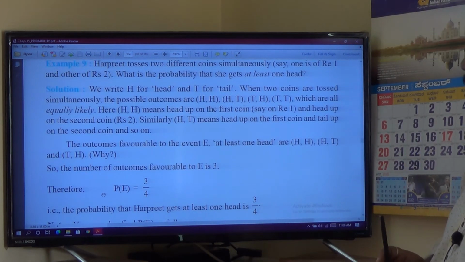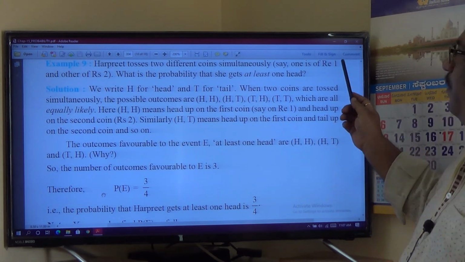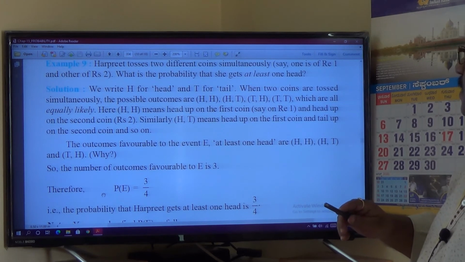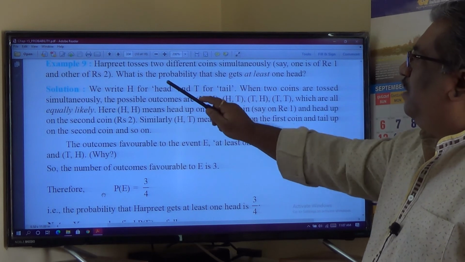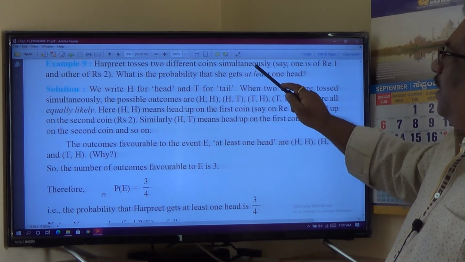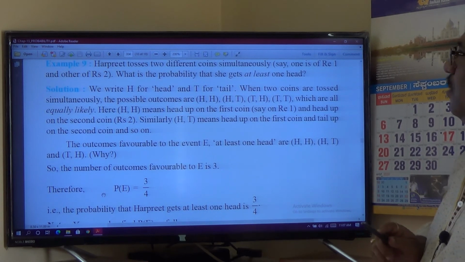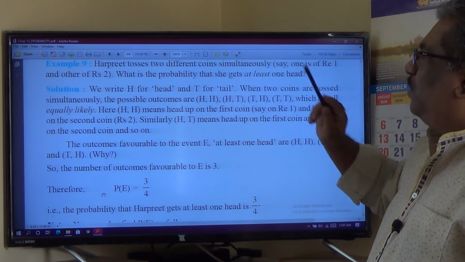Harpreet tosses 2 different coins simultaneously. Say one is rupee 1 and another is rupees 2. What is the probability she gets at least one head? See, 2 different coins thrown simultaneously, or 2 coins, or 1 coin thrown 2 times, both are same.